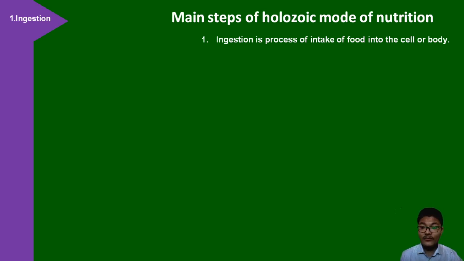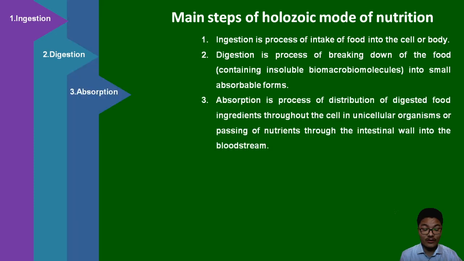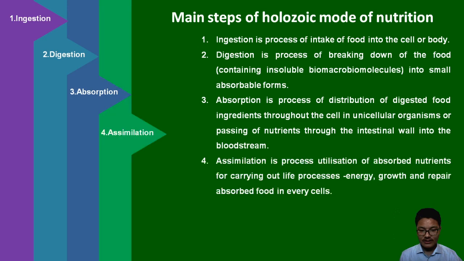First step of holozoic mode of nutrition is ingestion. Ingestion is the process of intake of food into the cell or body. Second, digestion occurs. Digestion is the process of breaking down of large food substances into simpler forms which are absorbable for our body. Third, we have absorption. Absorption is the process of distribution of food substances into the cell of amoeba, or it is the passing of nutrients through the small intestine into our blood.